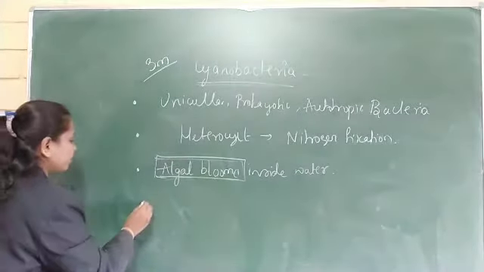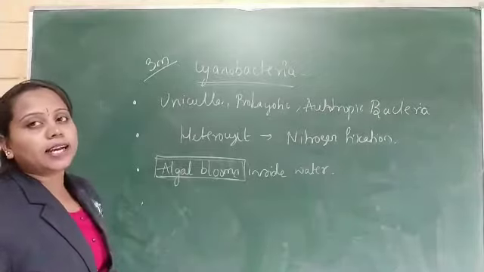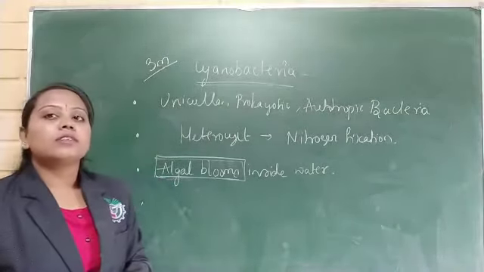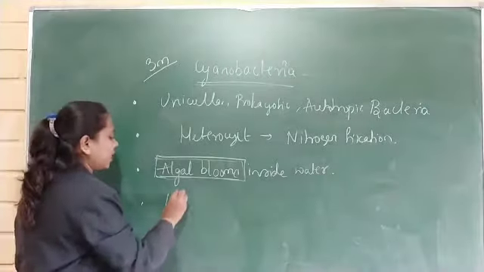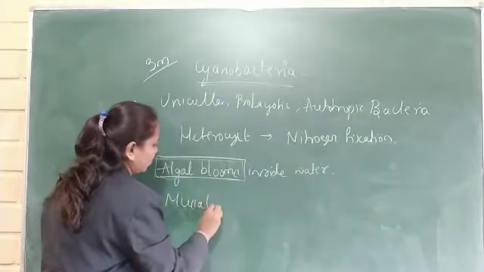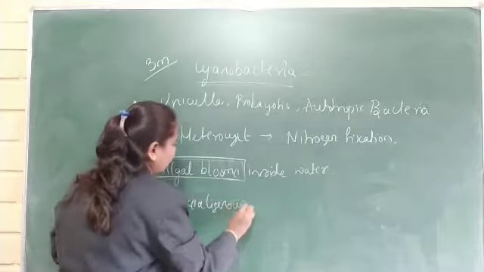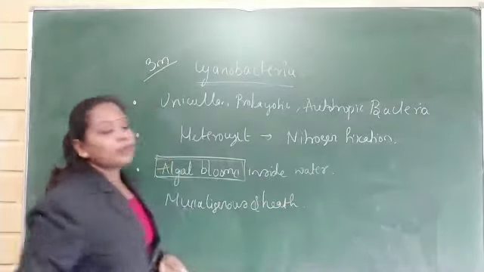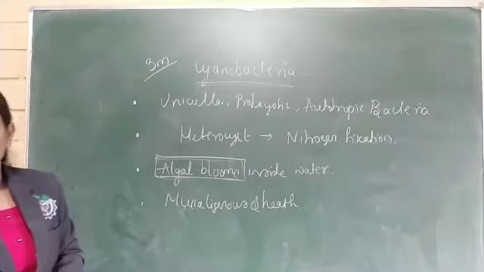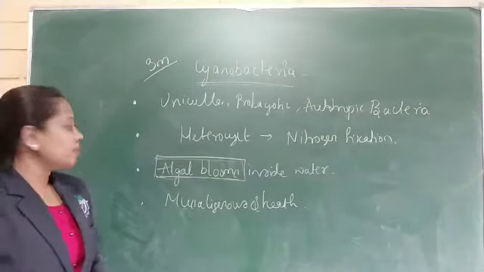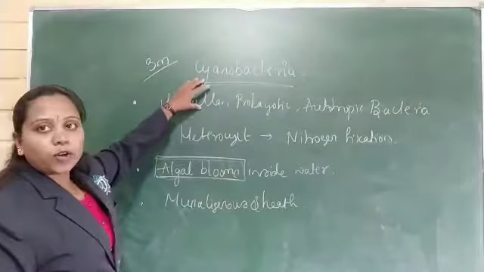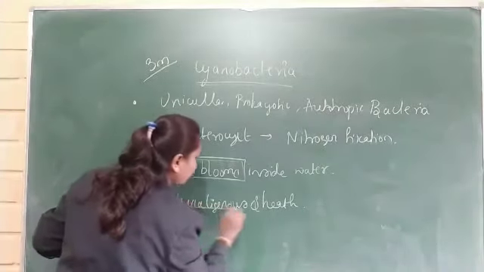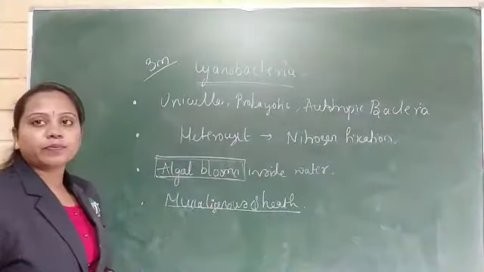Another thing, these cyanobacteria are protected by a mucilaginous sheath. The cyanobacteria cell wall is protected by the sheath called the mucilaginous sheath.